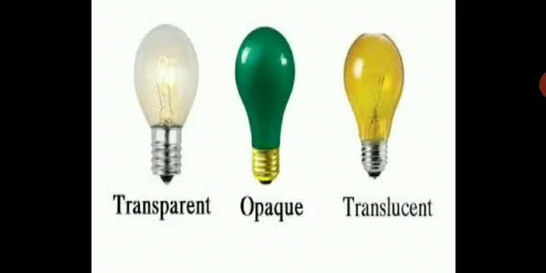Now over here, three types of bulb are given. First one, transparent. You can see a glass bulb. It can completely pass light through it. Opaque will not pass light at all. And translucent bulb. So translucent, partially it can pass light through it. So these are three types of bulbs given over here for you to understand the difference between transparent, opaque and translucent.